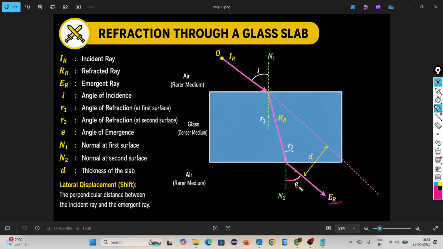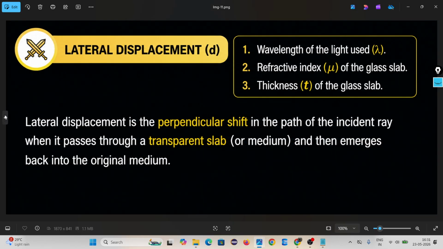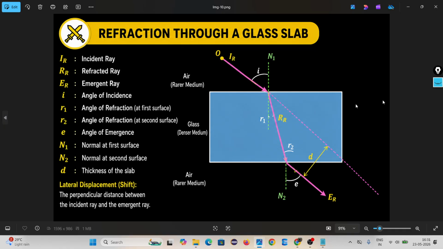Okay, sir. Here one important term is lateral displacement. Sir, what do you mean by lateral displacement? Look, lateral displacement is the perpendicular shift in the path of the incident ray when it passes through a transparent slab or medium and then emerges back into the original medium. Emergent ray means the ray coming from air, finally going back to air.